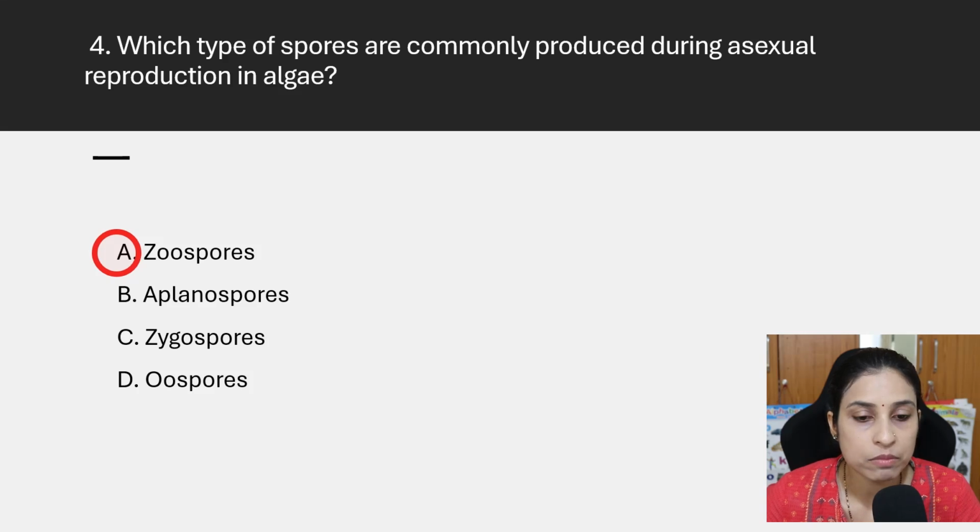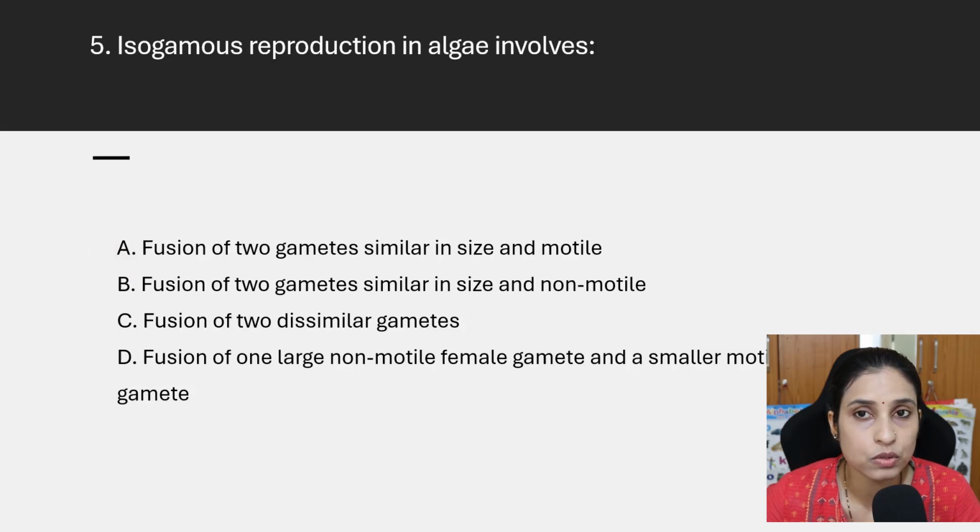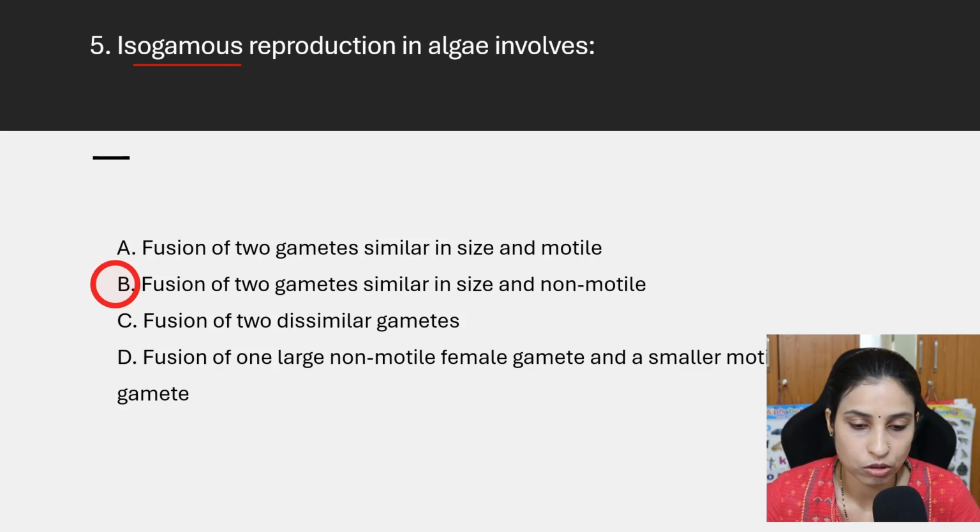Next one: isogamous reproduction in algae involves. Isogamous means both gametes are similar in size and shape. Options: fusion of two gametes similar in size and motile; fusion of two gametes similar in size and non-motile; fusion of two dissimilar gametes; fusion of one large non-motile female gamete and a smaller motile male gamete. The answer is fusion of two gametes similar in size and motile. Isogamous is where both the gametes are similar.